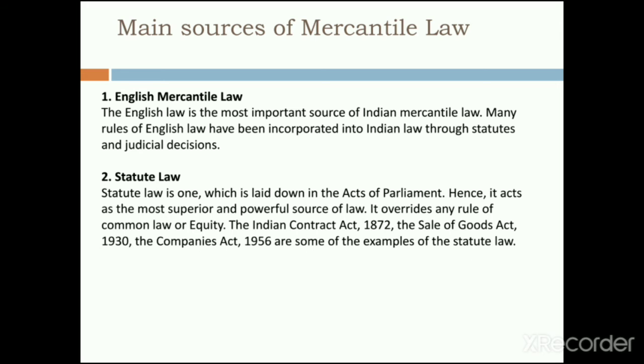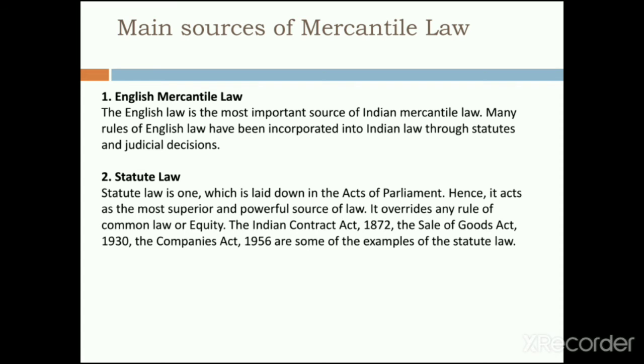Then what are the main sources from where we have gathered our mercantile law? Mercantile law has been gathered from different sources, different places. In India, we have collected mercantile law or business law from certain important sources. First is English mercantile law.